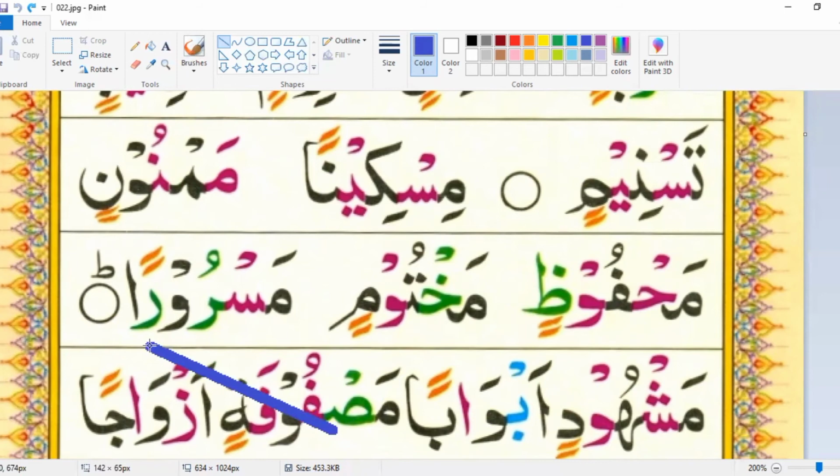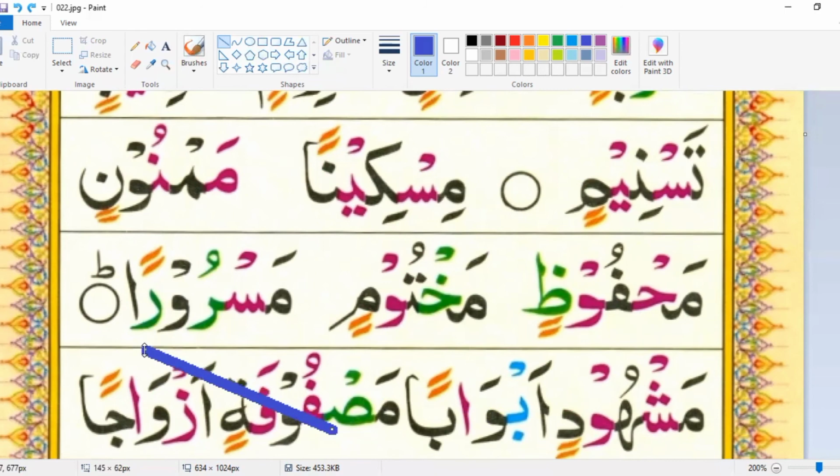This is ra to fatha ran, but there is a stop sign. I told you that general rule is that when there is a stop sign, you have to read last letter without movement. You have to change movements into jazm sign. But here in this word, last letter is without movement. Last letter is alif. Ra is not last letter, alif is, and there is no movement on alif. Nothing is on alif.